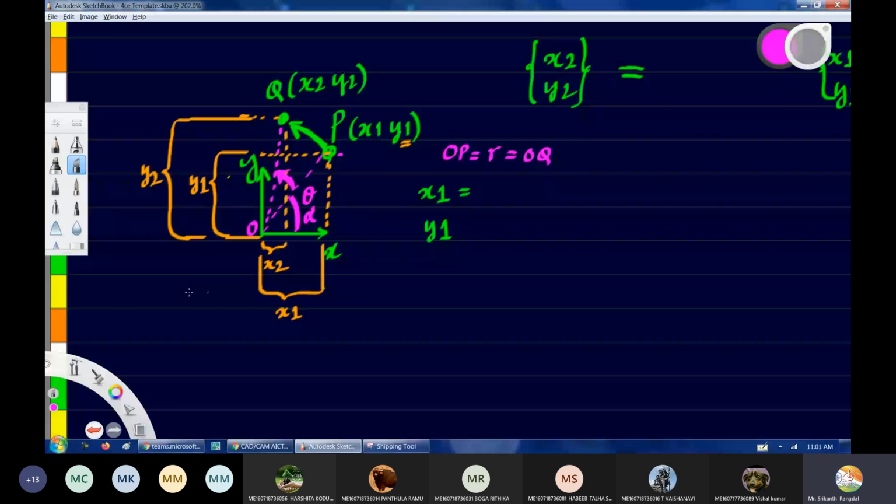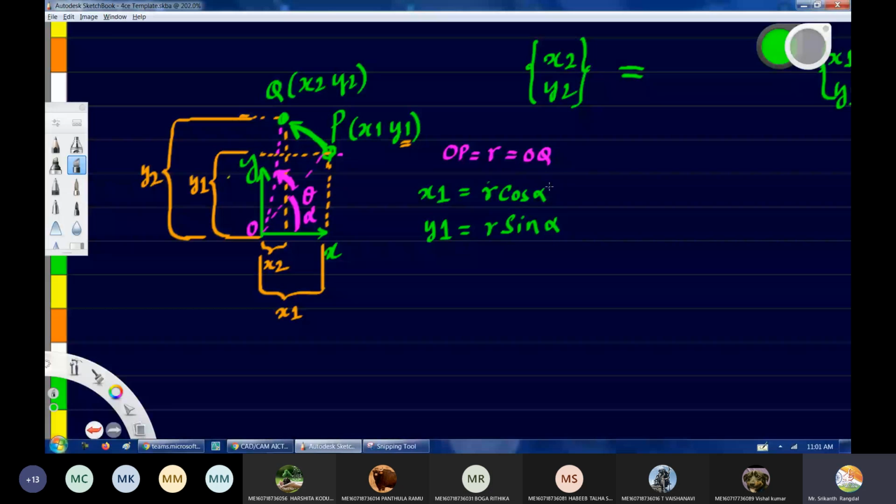So x1 can be written as r cos alpha. y1, this distance, can be written as r sine alpha. That is how we have expressed x1 and y1 in terms of r and the angle alpha.